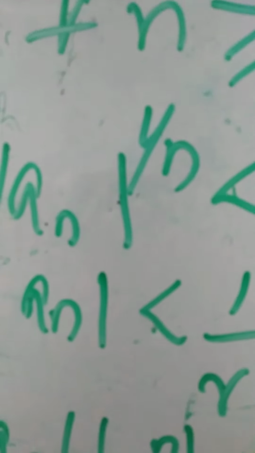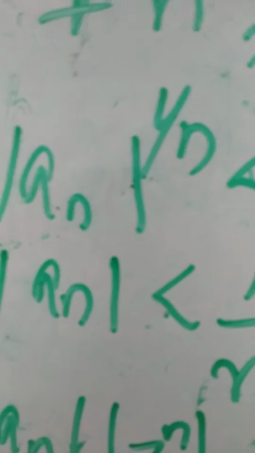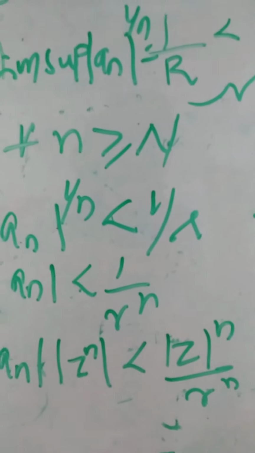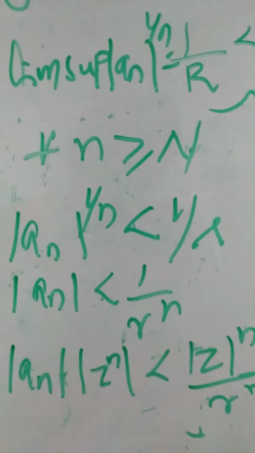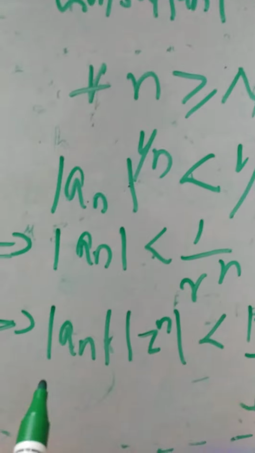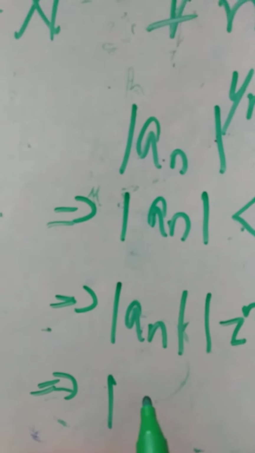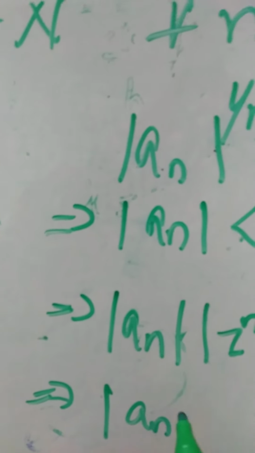So this is strictly less than mod z whole raised to n divided by r raised to n. You can write this using mod a into mod b is equal to mod ab.